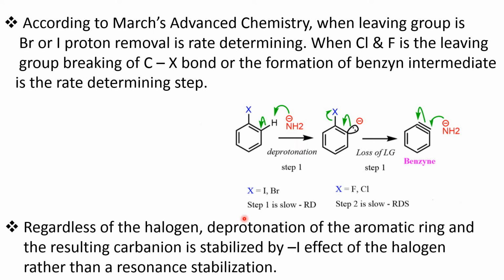But regardless of the halogen, in deprotonation of the aromatic ring, the resulting carbanion is stabilized by the minus I effect of the halogen rather than resonance stabilization. Already I told you, after deprotonation, this carbanion is stabilized by the minus I effect. This negative charge is not localized in a particular position, due to the strong minus I effect of the halogen.